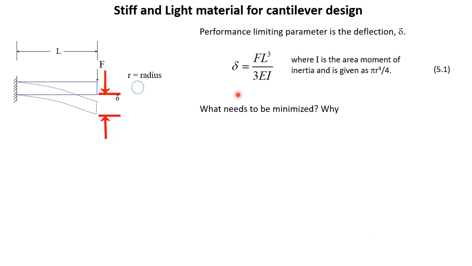So what needs to be minimized and why? In this case, the mass of this structure has to be minimized because that is what we want for lightness. The mass is given by pi r squared L multiplied by rho. Rho is the density of this material. If we combine these two equations, mass and deflection, then perhaps we can find an equation that can guide us to select the best material for any kind of design which is similar to a cantilever.